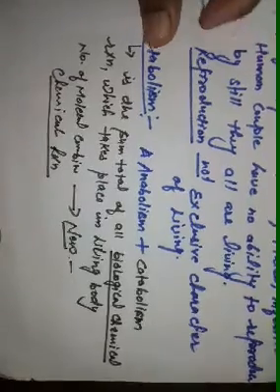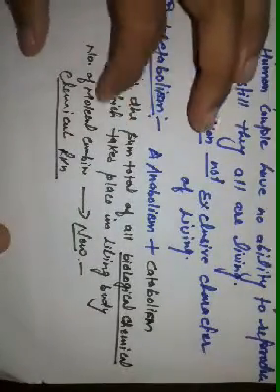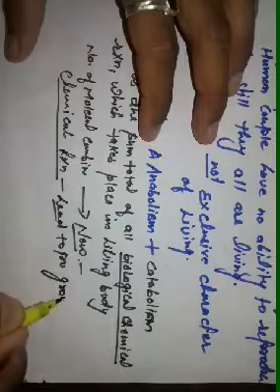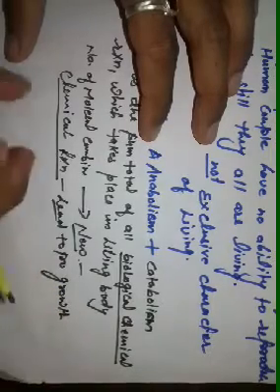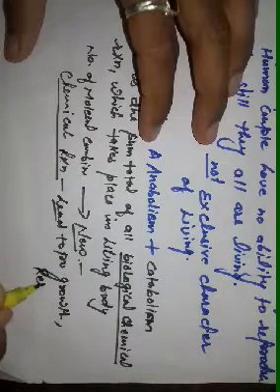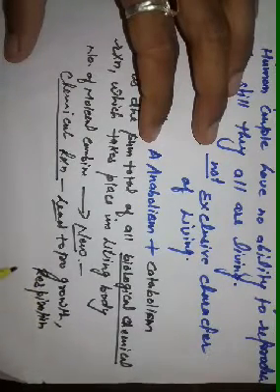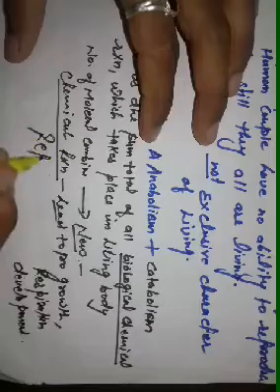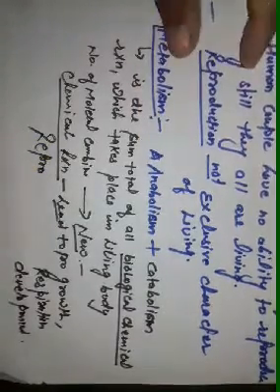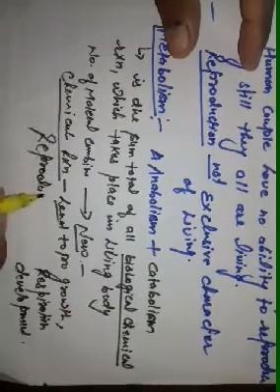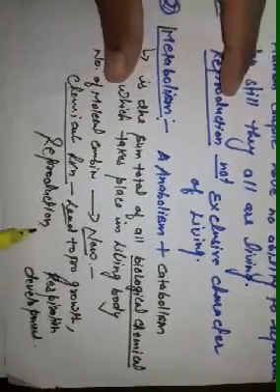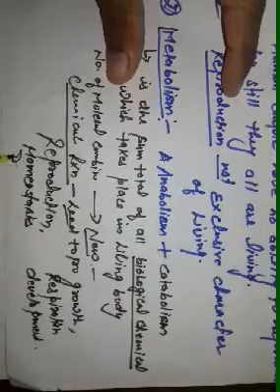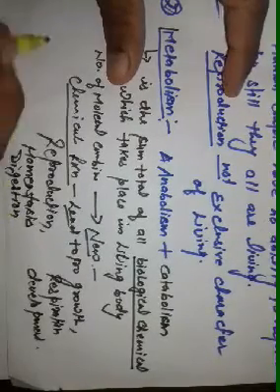Now, a number of chemical reactions lead to different processes like growth, respiration, development, reproduction, which we discuss later, homeostasis, digestion, excretion.